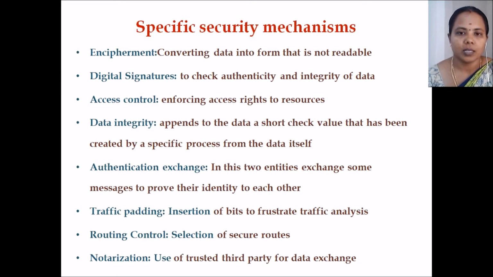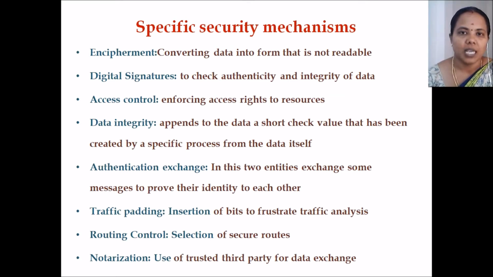Access control means we have to give rights to particular resources. Data integrity means appending a short check value created by a specific person for the particular data. Authentication exchange means exchanging some relevant messages from one party to another, that is exchanging messages between two entities.